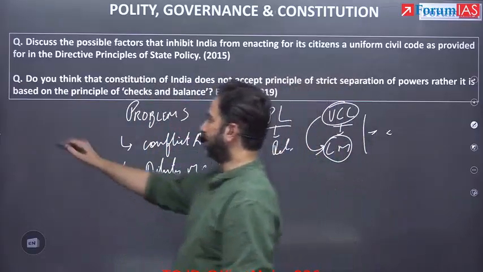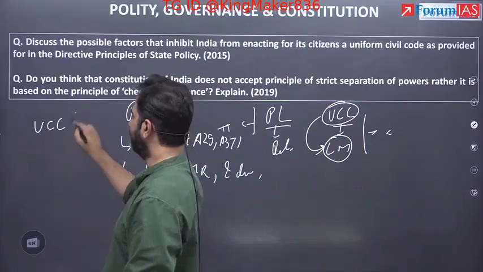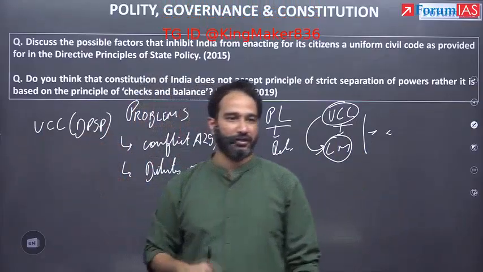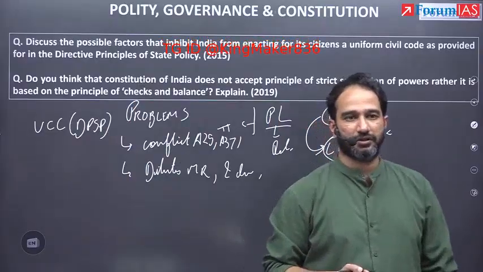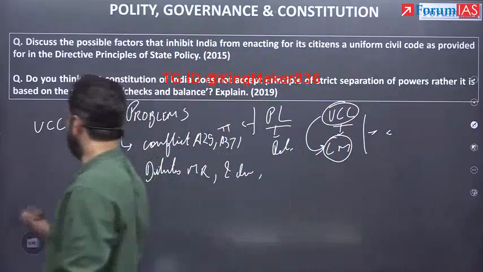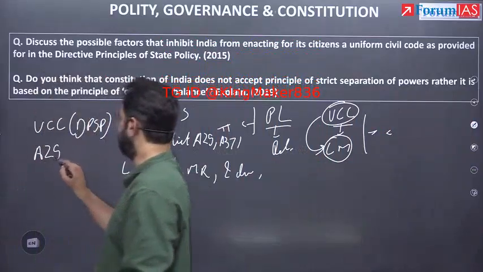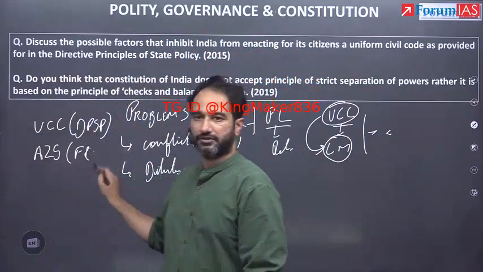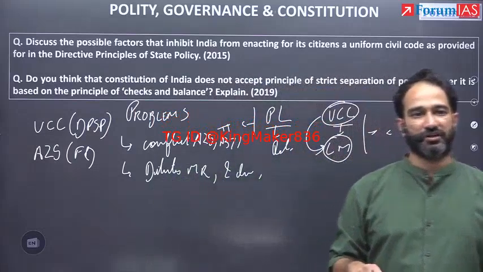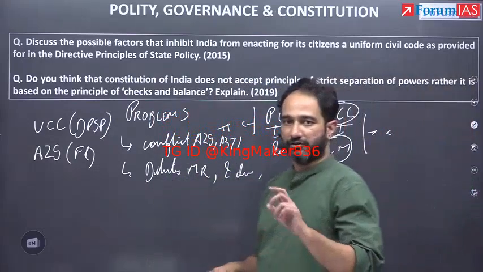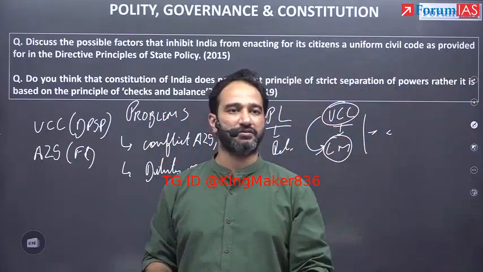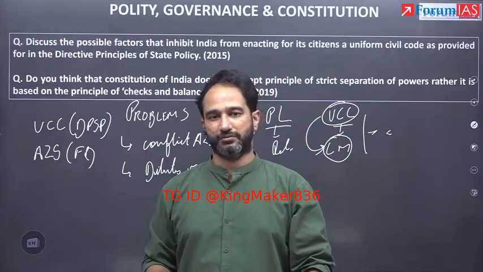UCC, in brackets you write DPSP, should be seen in harmony with Article 25, in brackets, fundamental rights. So this is what we talked about in the previous class. The fundamental rights and DPSP should be seen complementary to each other.